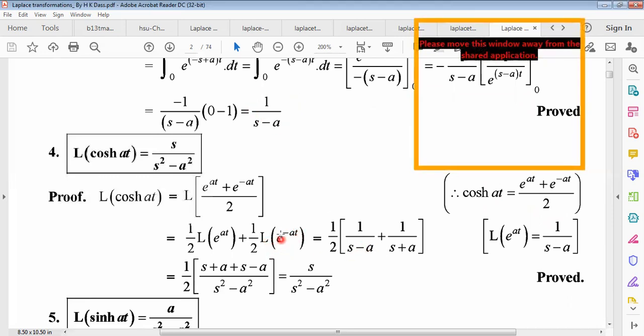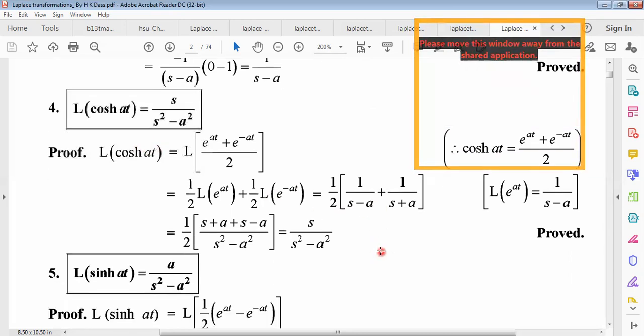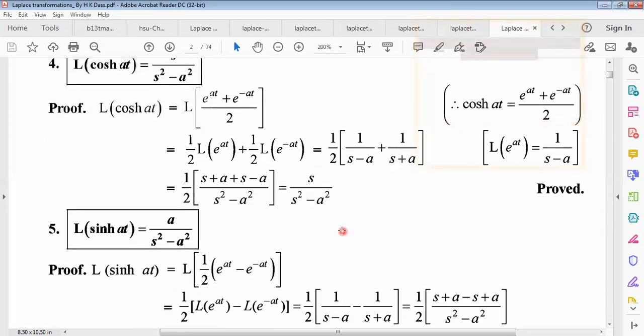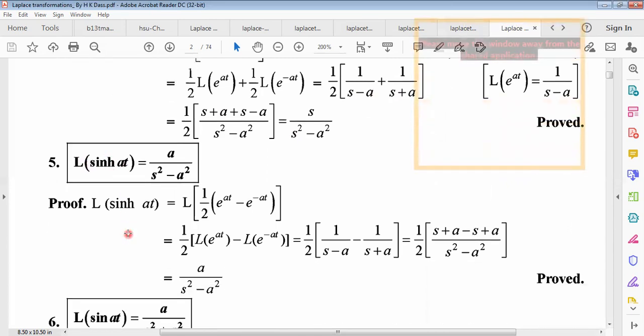Similarly, the Laplace transformation of e to the power minus at will be 1 by s plus a, just putting a equals minus a in this formula. So the Laplace transformation of cos hyperbolic at, taking the LCM of s minus a and s plus a, equals s divided by s square minus a square. Similarly, sin hyperbolic at can be found.